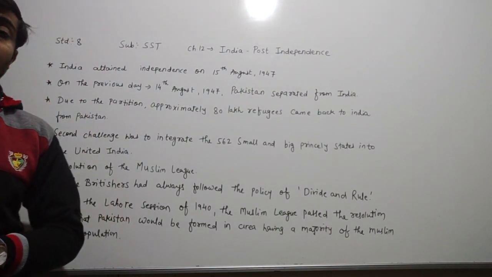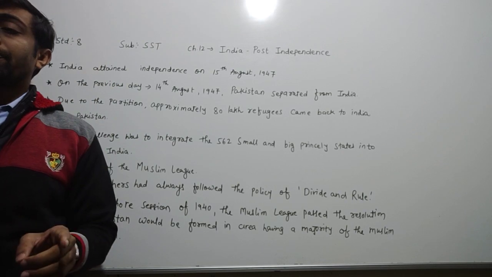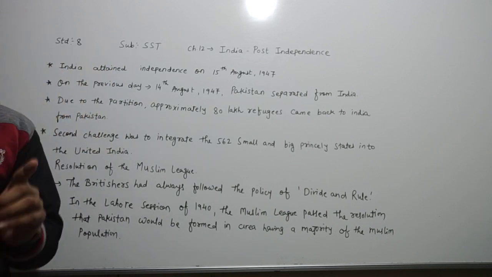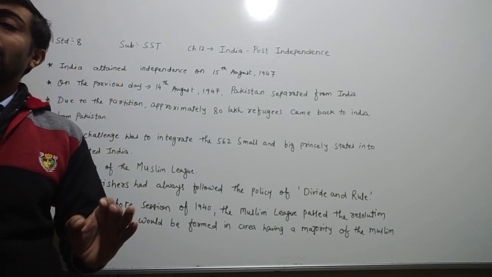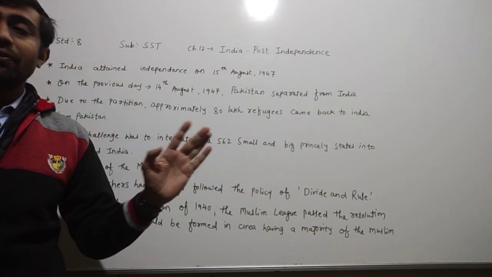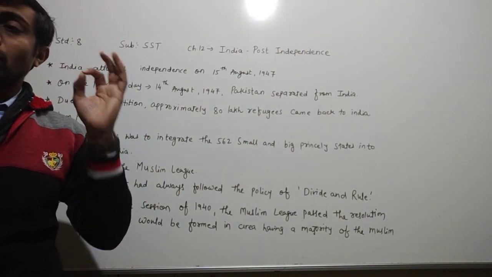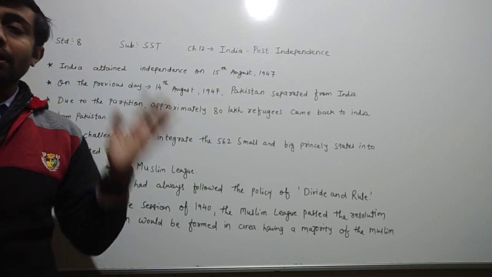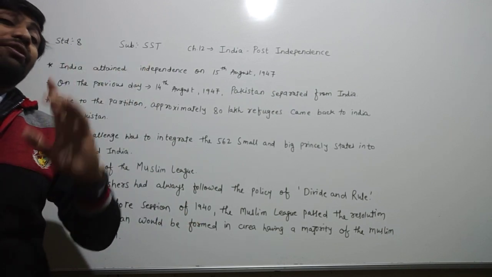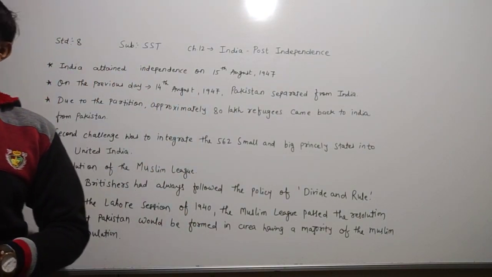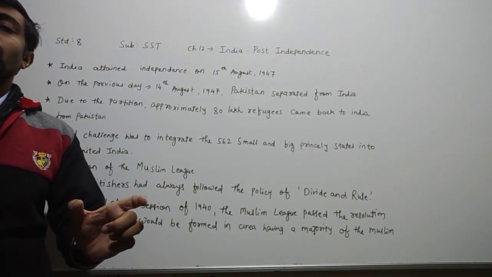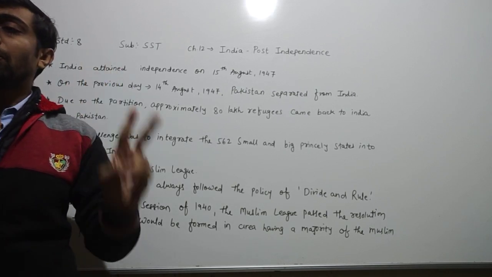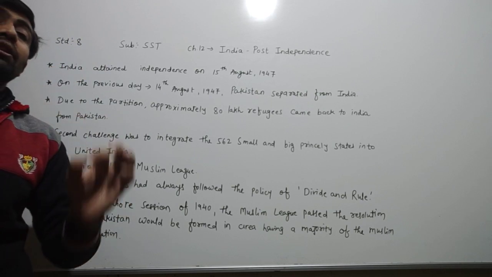Because of the British policy of divide and rule, and the belief they propagated among the people, many Muslim leaders were convinced that the socio-political and cultural interests of the Muslims would not be taken care of in independent India. To safeguard the interests of the Muslim community and to ensure the development of both communities, it was necessary to create a separate country.